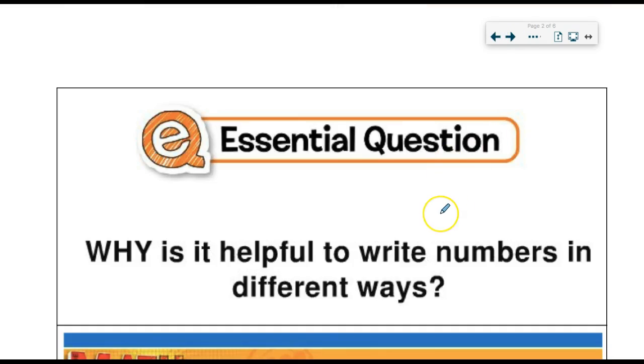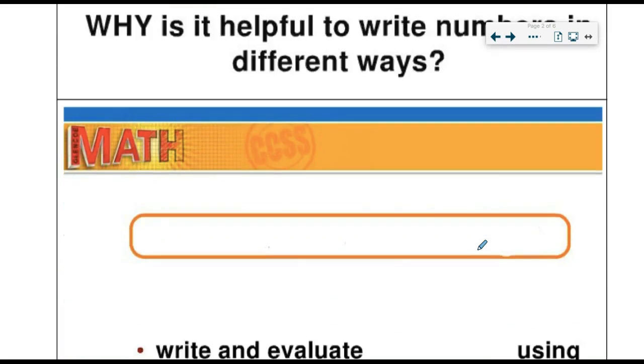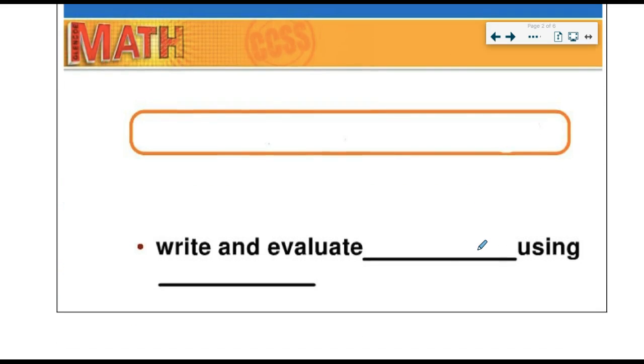Moving on, essential question again. Why is it helpful to write numbers in different ways? Hopefully you've seen so far that sometimes fractions are easier to work with, sometimes decimals are preferred within the context. We had the one example that was batting average. Batting average obviously is given as a decimal. You have dollars and cents. You have a variety of things that can help you in terms of how to write numbers different ways.